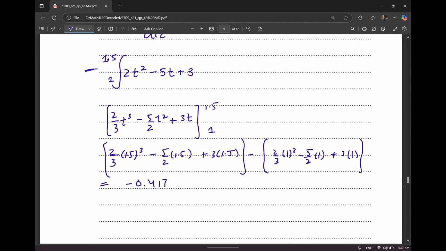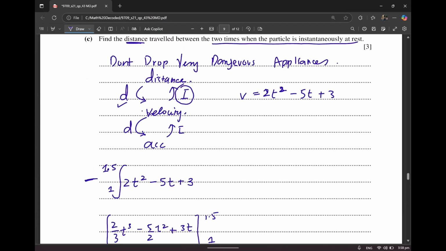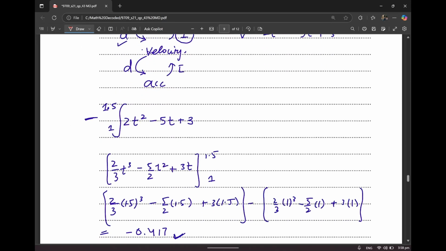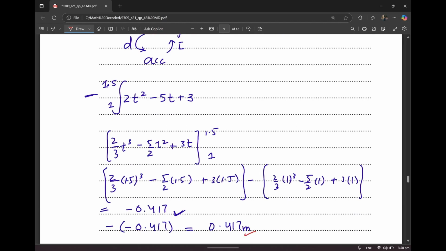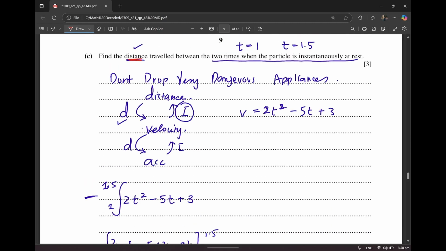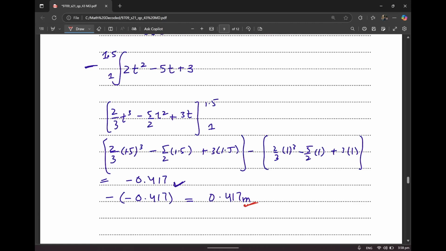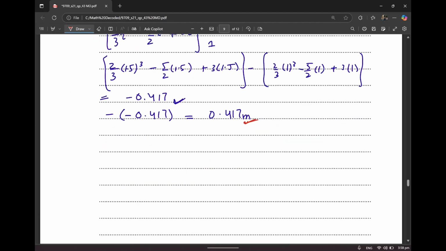Now remember, I put a negative sign over here, so it's going to become negative into negative 0.417. That will become positive 0.417. This is the reason why I told you to put a negative sign over here. Also, one very important thing in mechanics, when you're writing down the answer, if it says find the distance, you will be putting the unit, meter, over here. But if it said find the value of the distance, then you're not going to be putting m in that case. I hope that makes sense.